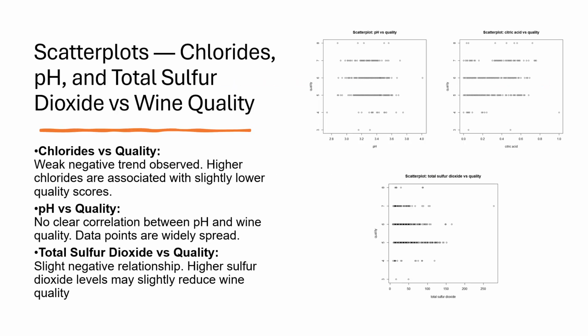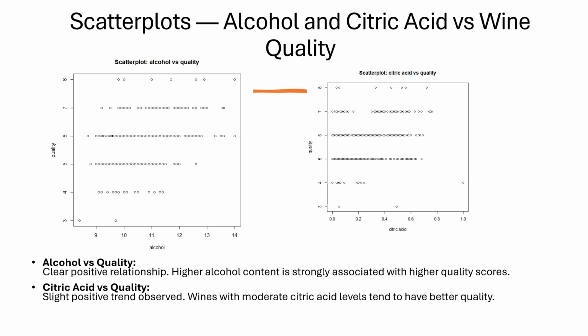Here we observe the scatter plots between chemical variables and wine quality. For chlorides versus quality, a weak negative trend is noted, where higher chloride levels are associated with slightly lower quality scores. For pH versus quality, there is no clear correlation and the data points are widely scattered. For total sulfur dioxide versus quality, a slight negative relationship is visible, suggesting that sulfur dioxide levels may be associated with reduced wine quality.